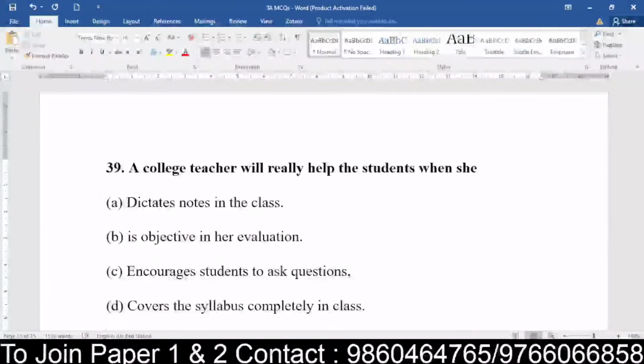So when, you know, okay, when a college teacher will help the students. Now here the scenarios are given, the instances are given with the parameters. So when you feel that the college teacher will really help the students, in what condition or in what case? So let's see in what ways or in what condition. Yes, everyone.